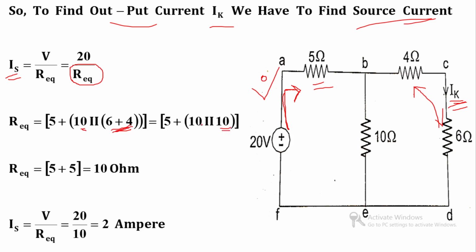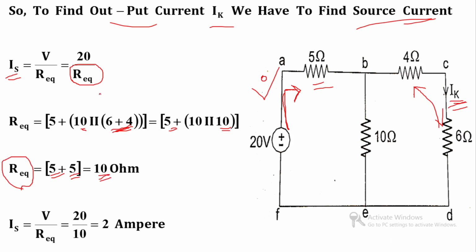So 10 becomes parallel to the 10 ohm, and its equivalent is in series with 5 ohm. So 10 parallel 10 become 5. So 5 plus 5 become 10. So R equivalent for this particular network is 10 ohm.